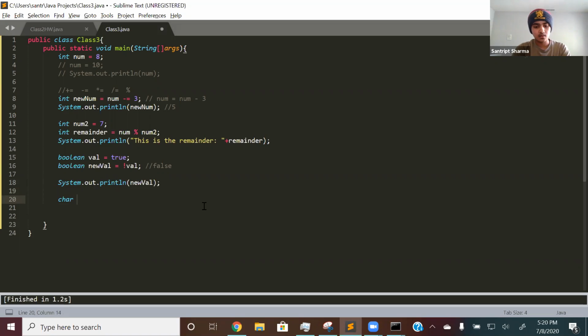Let's go over char real quick. Char ch is equal to, let's just say, b. A few things to keep in mind: char uses only single quotes. If you put in double quotes, it will give an error because double quotes represent a string. Also, there can only be one character, and it doesn't matter what it is. It could be a letter, a capitalized letter, a number, or a symbol like a dollar sign. It has to be only one. That's all you really need to know about char. If you print it out, it'll print out B, but I'm not going to show that because it's just a print statement.